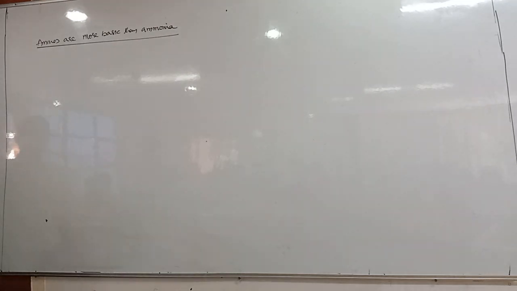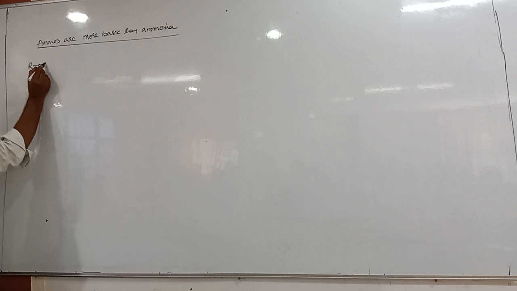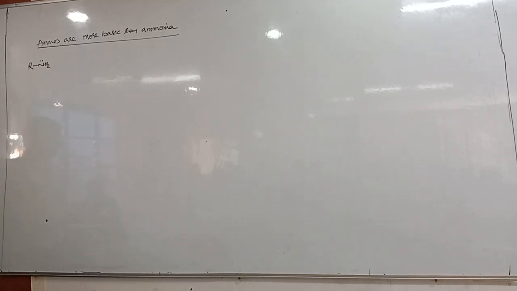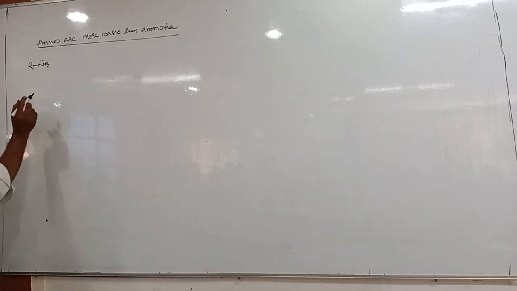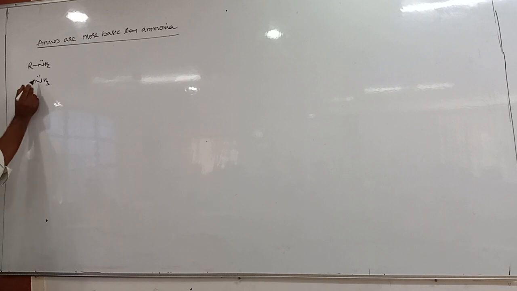We need to study the structure. In the case of an amine, RNH2, there is one lone pair of electrons on nitrogen, and this lone pair is available for donation. Similar to amine, ammonia also has one lone pair, which is also available for donation. But amines are more basic than ammonia. Why? Because in amines there is an R group.